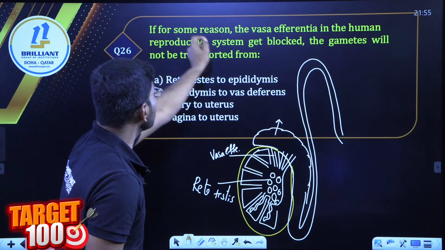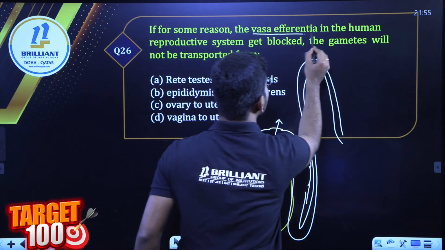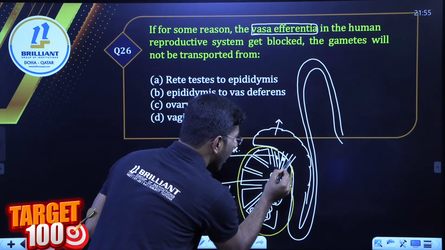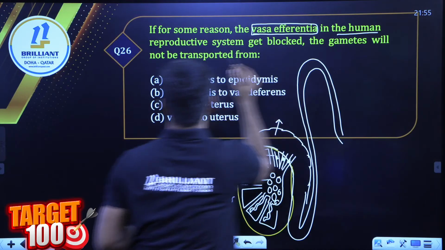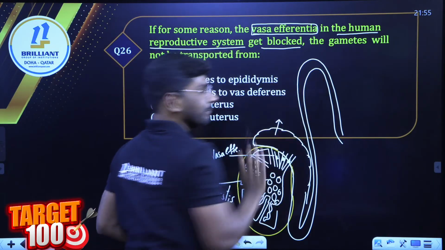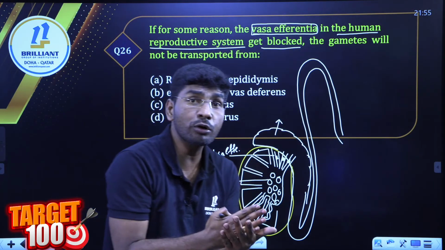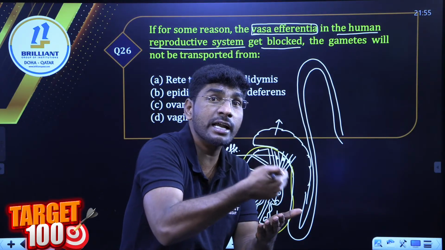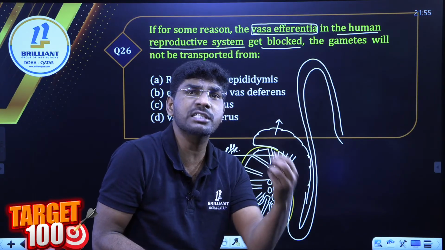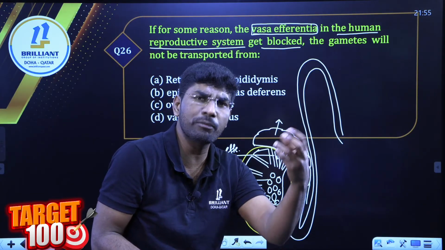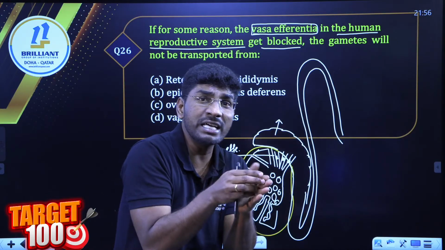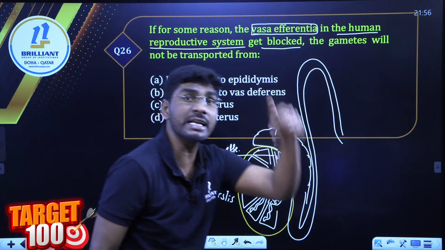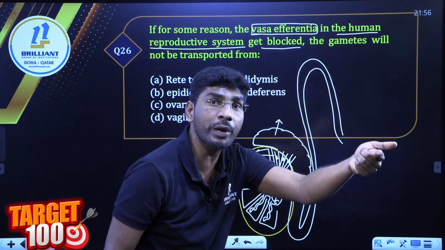For some reason, vasa efferentia get blocked. Vasa efferentia in the human reproductive system get blocked. Sperms cannot go from where to where? When vasa efferentia get blocked, this type of condition can take place, some injury or some genetical problem or the embryonic problem. If the vasa efferentia get blocked, sperms cannot move from the rete testis or testis into where?